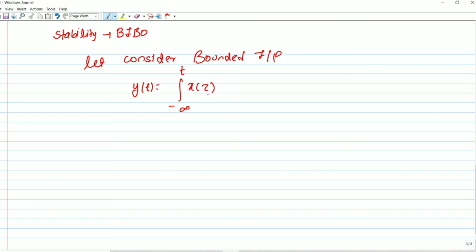Let us consider a bounded input. What we have been given, let me write the equation. We have y of t equals integral from minus infinity to t of x of tau cos of 3 tau d tau. This is the input output relationship given. What is the bounded input in this equation?